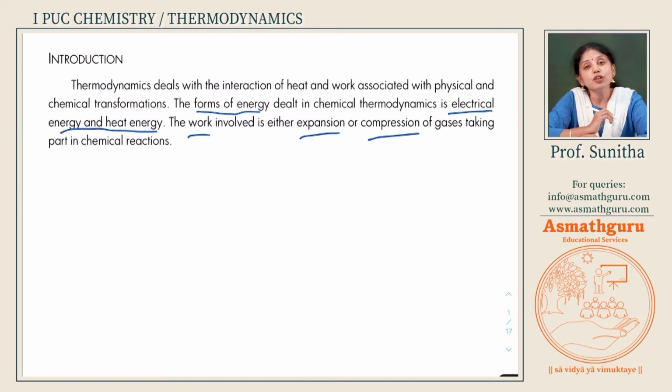Then what is work? Work is transfer of mass from one place to another place. This is how we explain work in chemistry. So, two points we have to concentrate upon. What is heat? The transfer of energy from hotter body to cooler body.